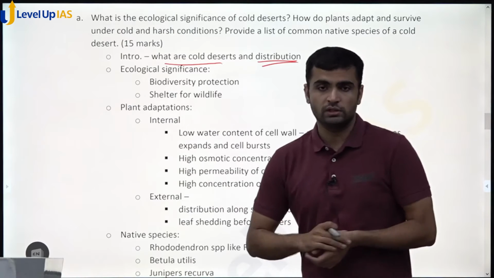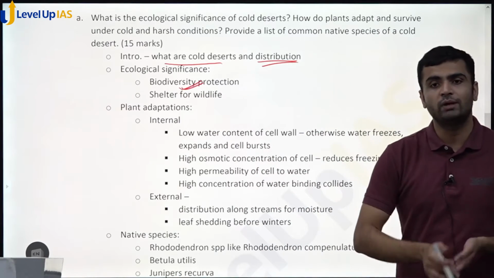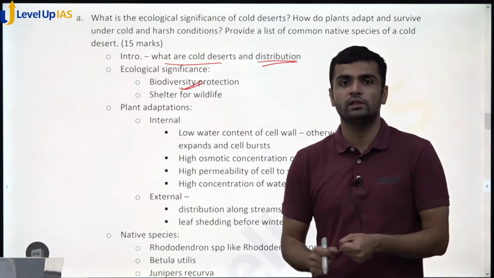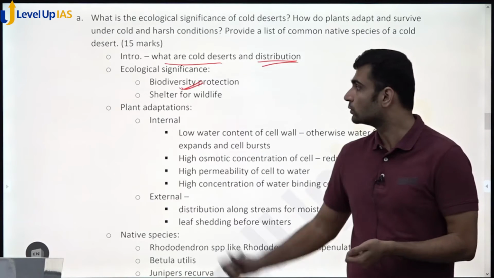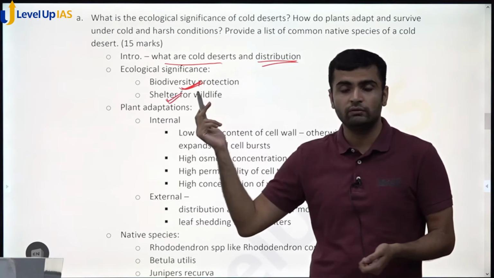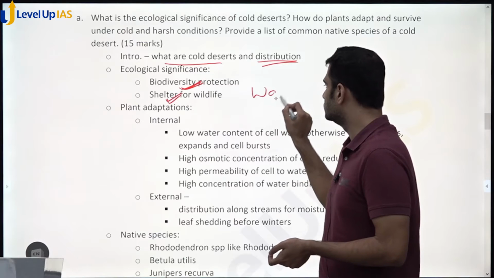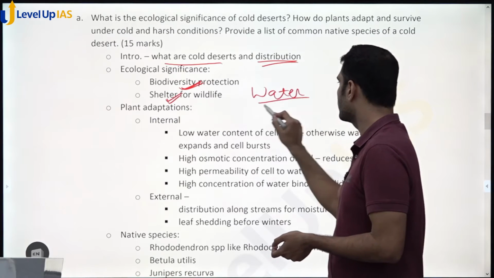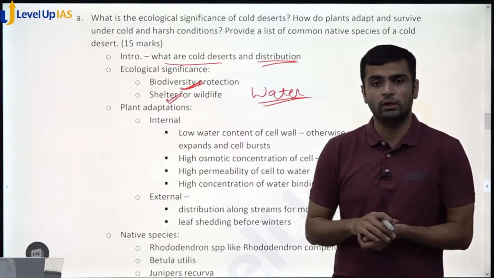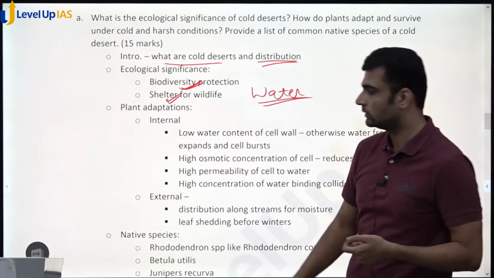So what would be the ecological significance? One, it protects biodiversity. There are unique plants and unique animal species that are found only in cold deserts and not anywhere else. So that is one important point. Second, it's shelter for the wildlife. And third, you can even write water. So frozen regions can act as water towers of the world. That also you can write. I have not mentioned it here. You can add one more point.